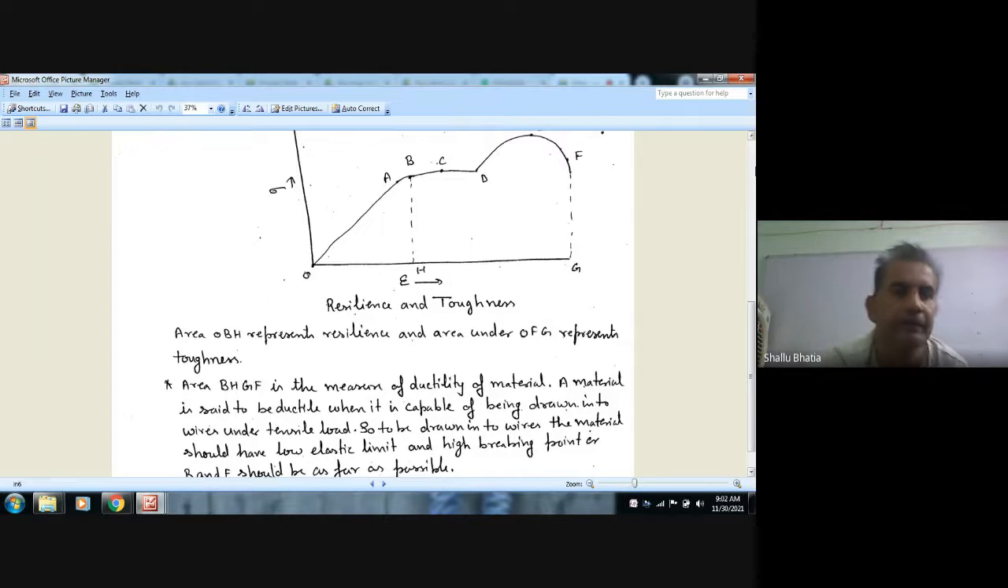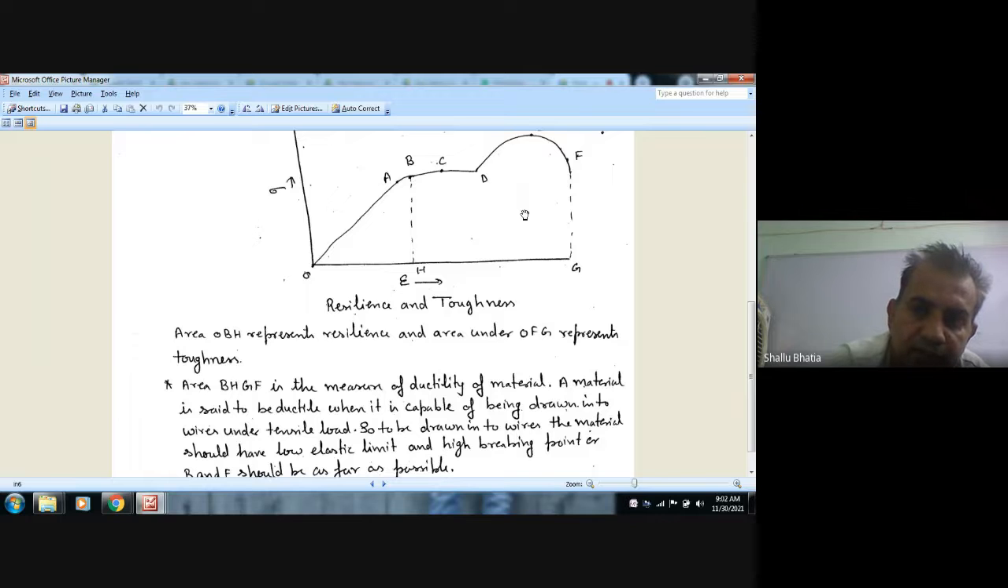What is ductility? Ductility is the ability of the material to be drawn into wires. For the material to be drawn into wires, it has to deform permanently. The permanent deformation starts from B. So the lower the B, the easier it will be to deform it. And once it starts deforming, it should not break, and F is the breaking point. So the higher the F, the higher will be ductility. So the lower the B, the higher will be ductility.